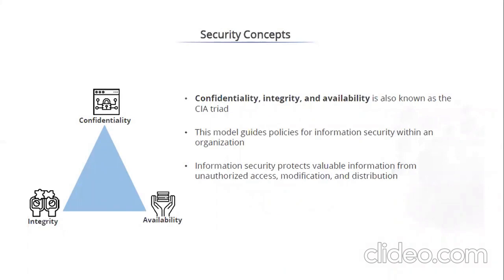And availability is obviously from a business perspective. There is no point of security if your data or the application is not available when you actually need it, right? So availability is equally important, and your CIA, everything is aligned to your business objectives, because when you frame your information security policy, everything is aligned with the business objectives. So this model guides policies for information security within an organization. Information security protects valuable information from unauthorized access, modification, and distribution.